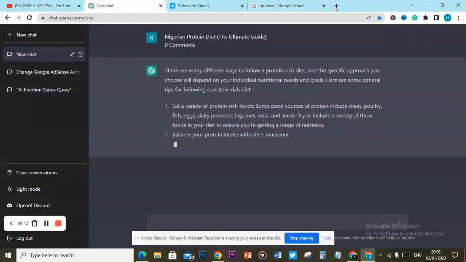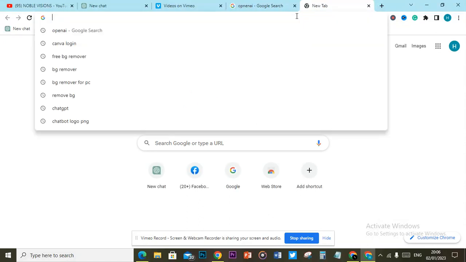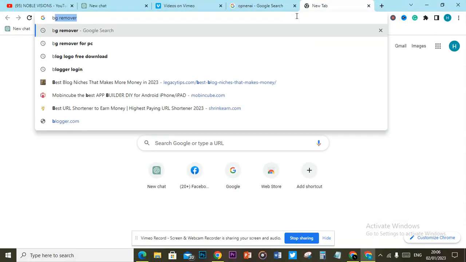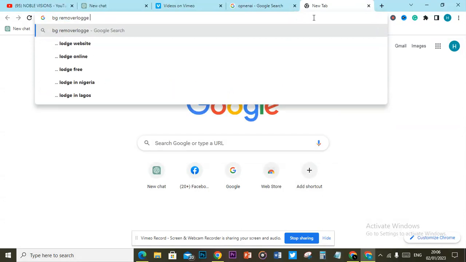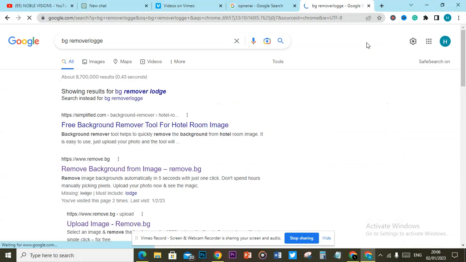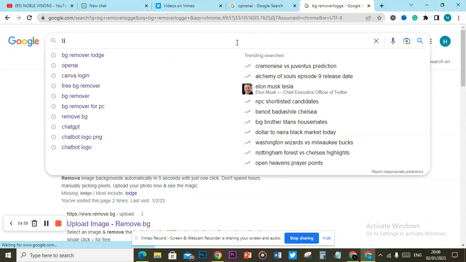The first thing you need to do, if you don't have a blog already, don't wait till you get money. You can start a free blog and you can still earn money with it. So go to Blogger on Google. That's the first thing you need to do. Blogger.